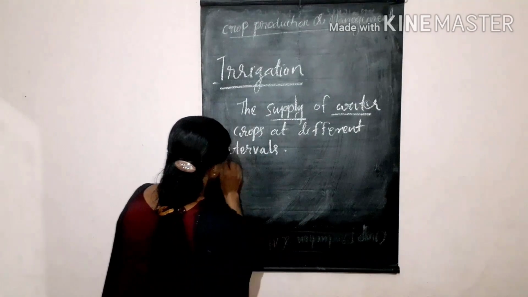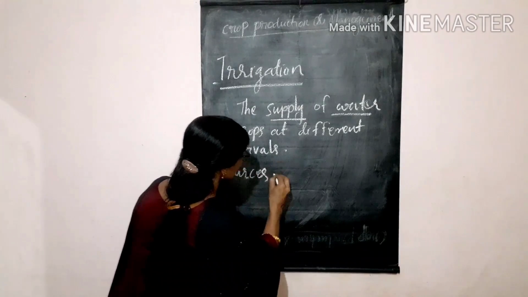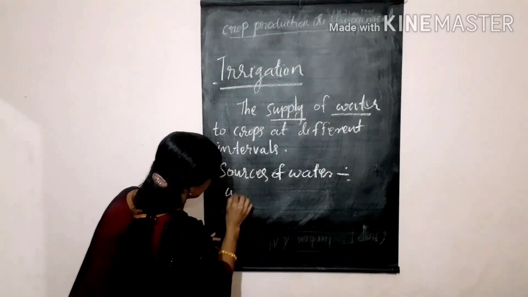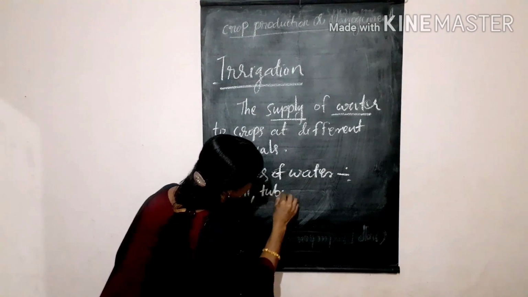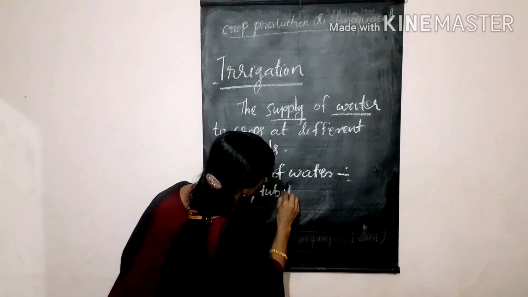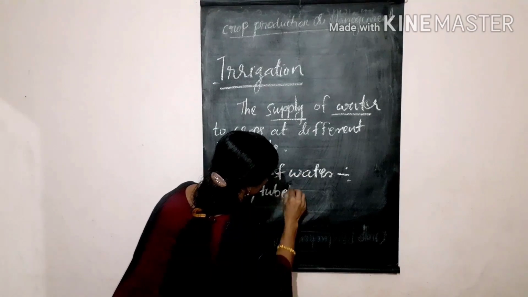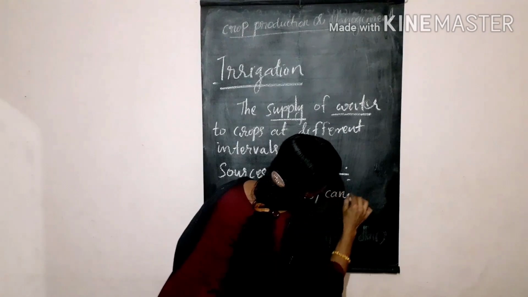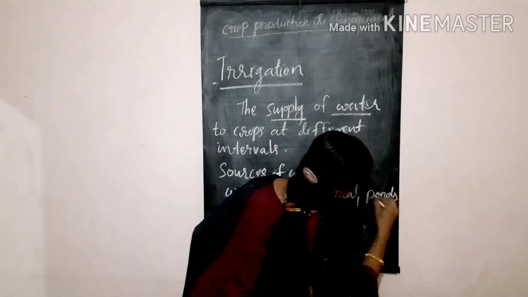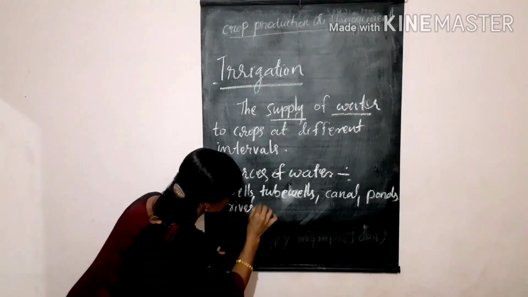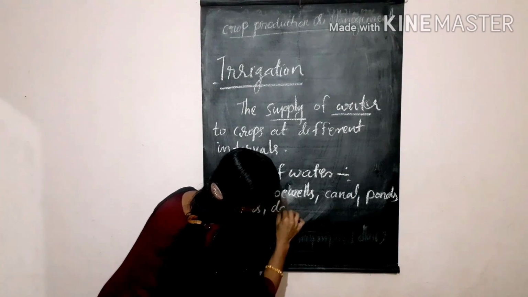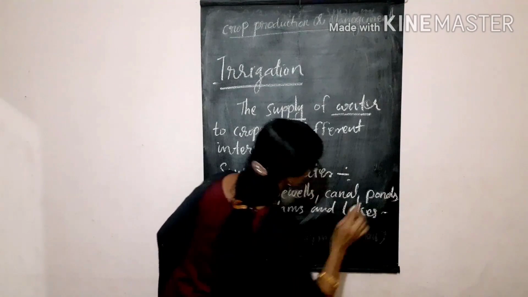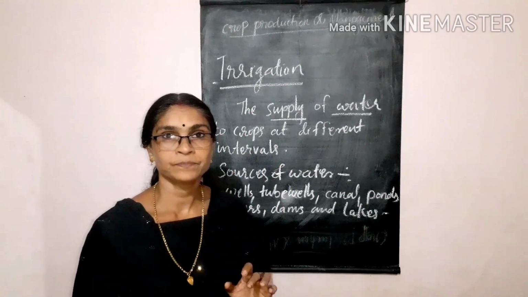The sources of water are wells, tube wells, canals, ponds, rivers, dams and lakes. These are the important sources of water.